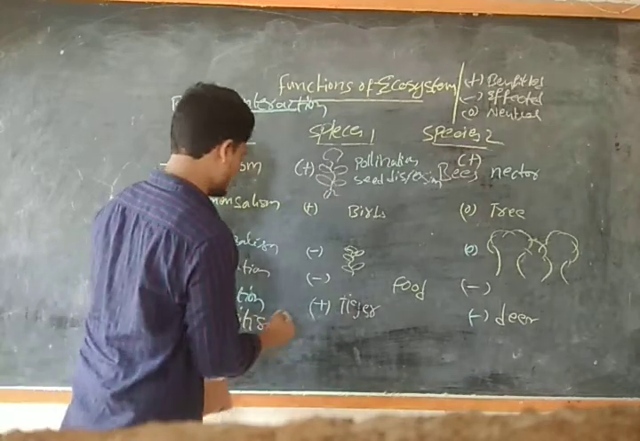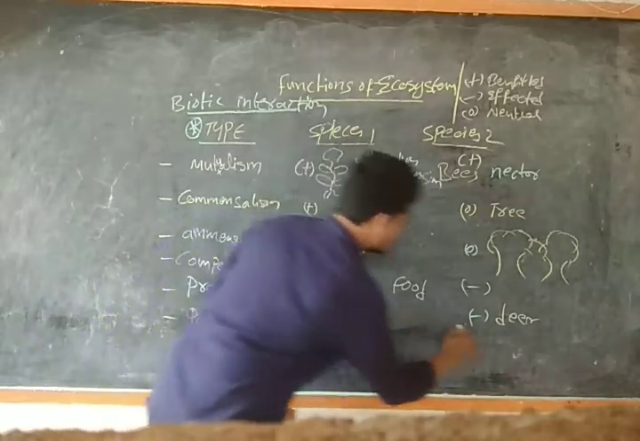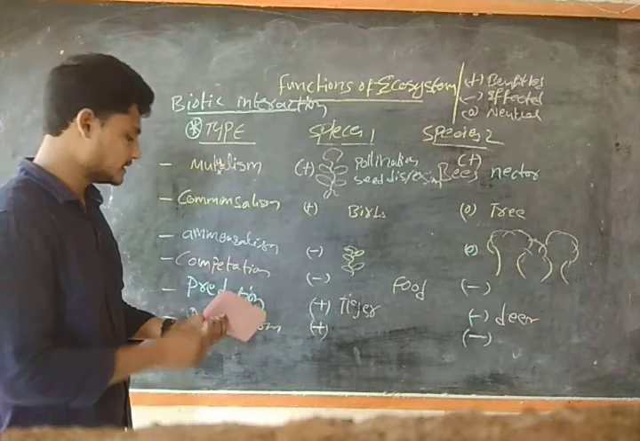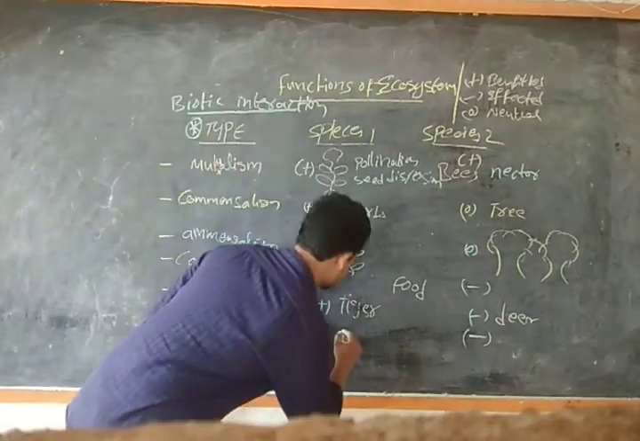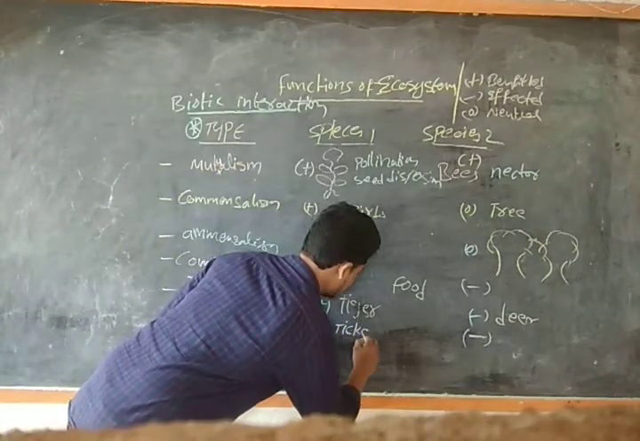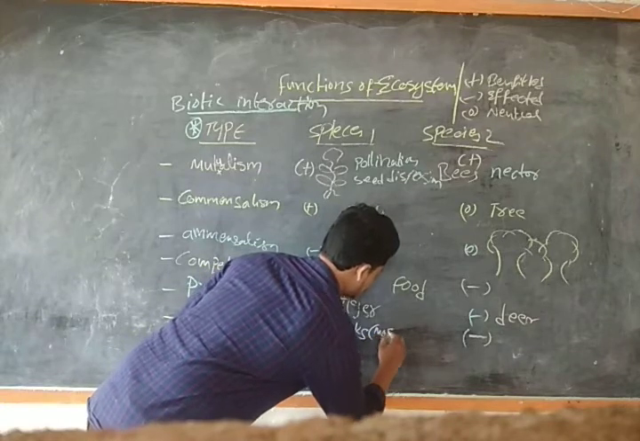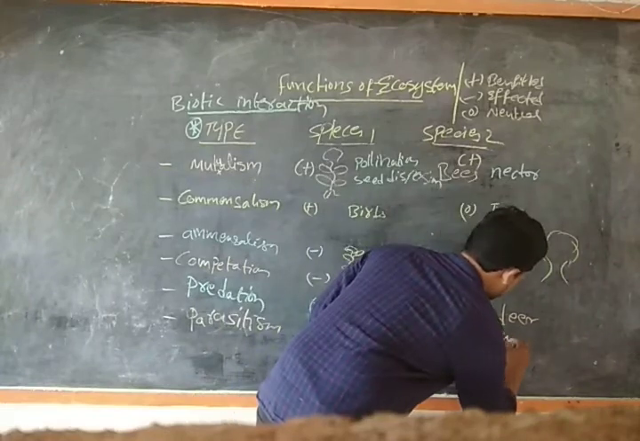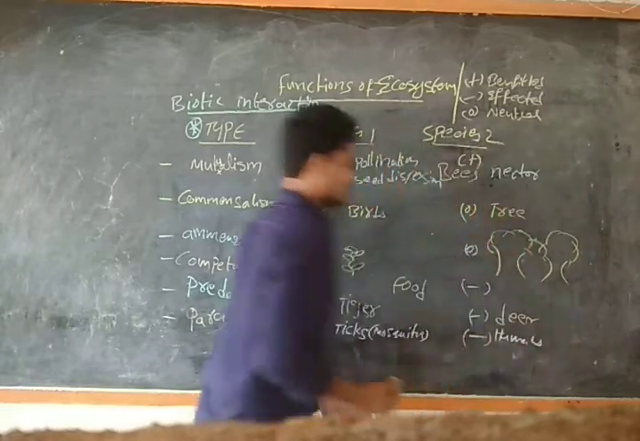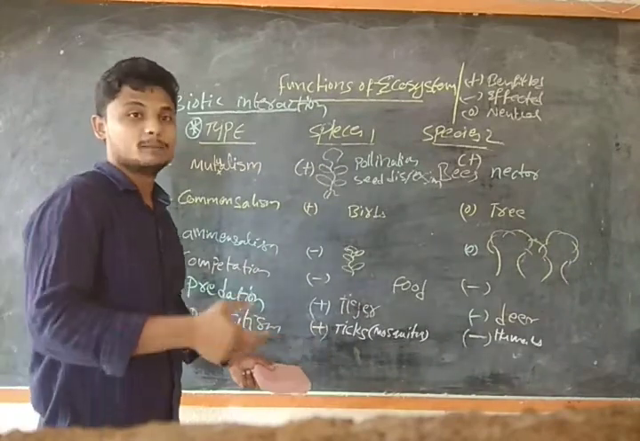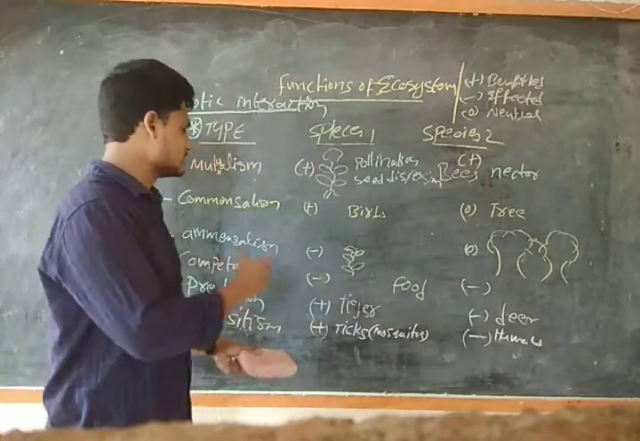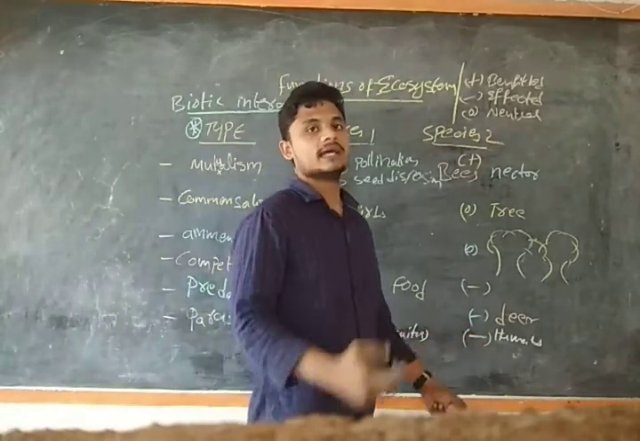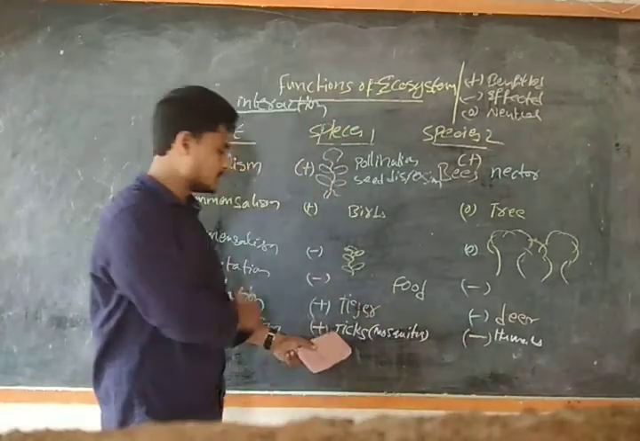In parasitism, it is the same, guys. One is affected and one has the advantage. We have the example of ticks or mosquitoes, and the affected one is the human. The ticks or mosquitoes suck the blood of human beings, guys. So the ticks gain energy and the human beings are affected. These are benefited, these are affected.